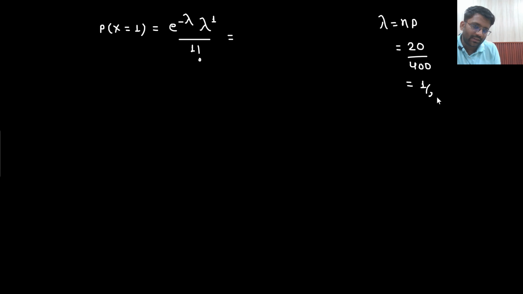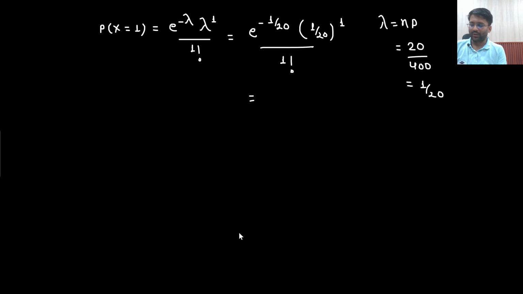What is the answer you are getting, sir? 1 by 20 I am getting. So when I did this calculation, e to the power minus 1 by 20 multiplied with (1 by 20) to the power 1 divided by 1 factorial, I got the same answer. You can do it. You are getting the same answer, 0.0475.